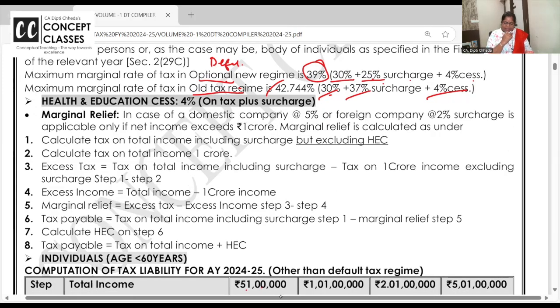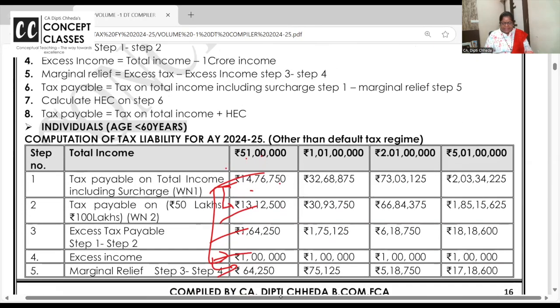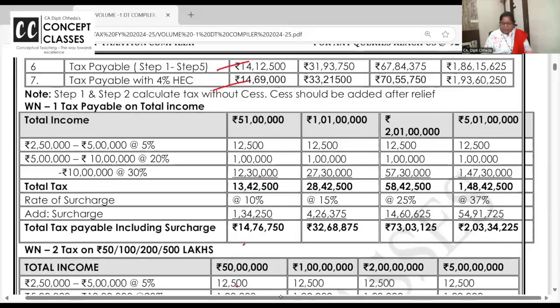See, these are the steps for the marginal relief and these are the examples. But you know, mind mapping we can do. If you want, I know this is a one-shot revision video. 1 hour is over. फिर भी एक बार खुद से. Calculate the tax on 1 crore 1 lakh. Calculate the tax on 1 crore with surcharge, without cess. Now, what is the excess tax and what is the excess income?